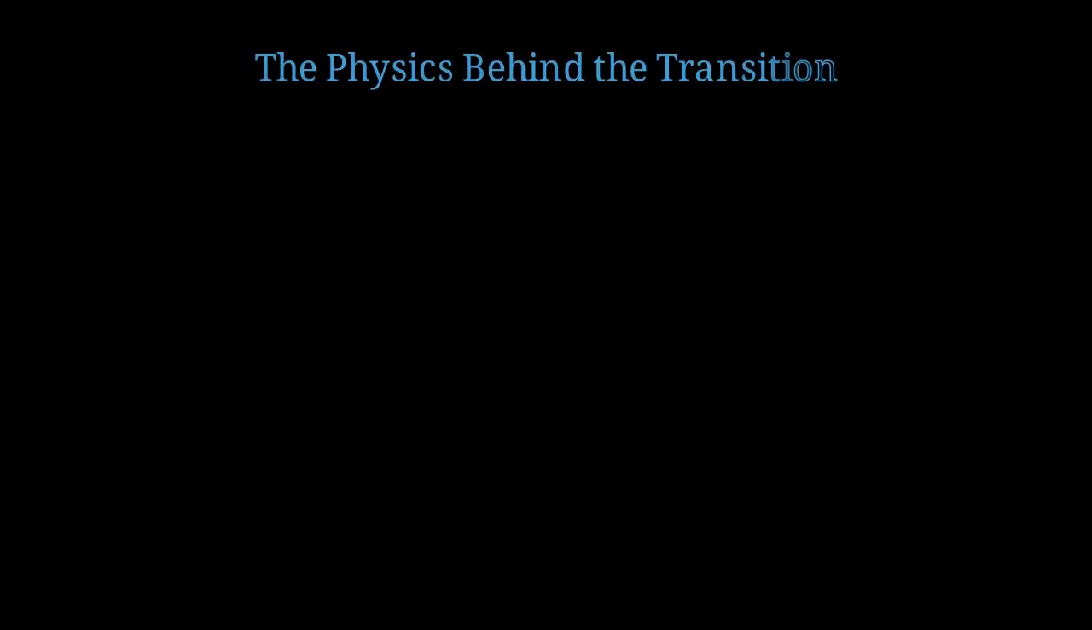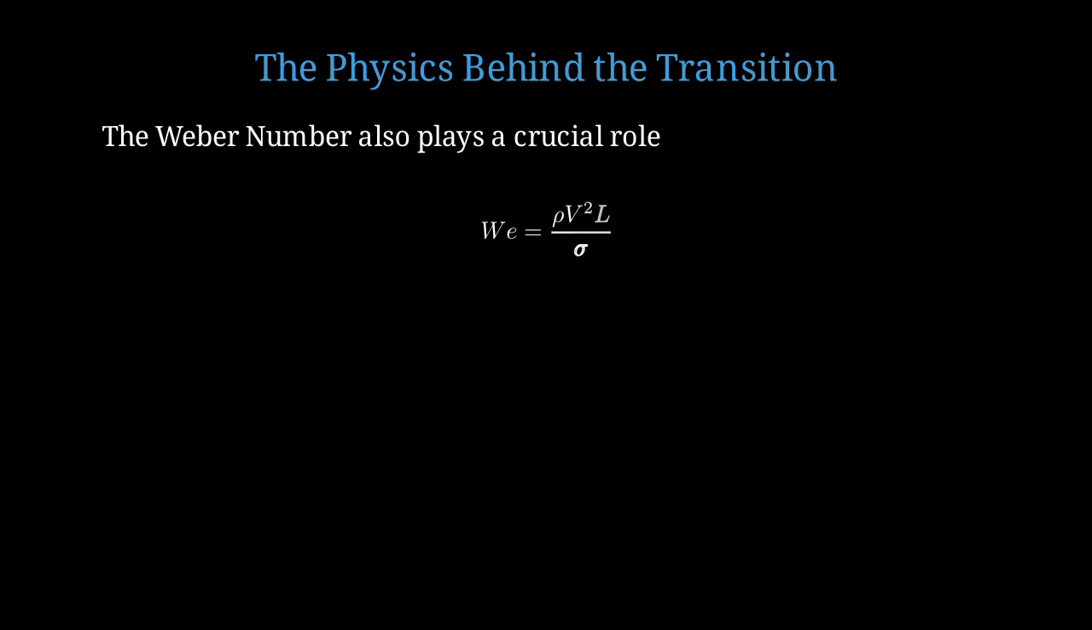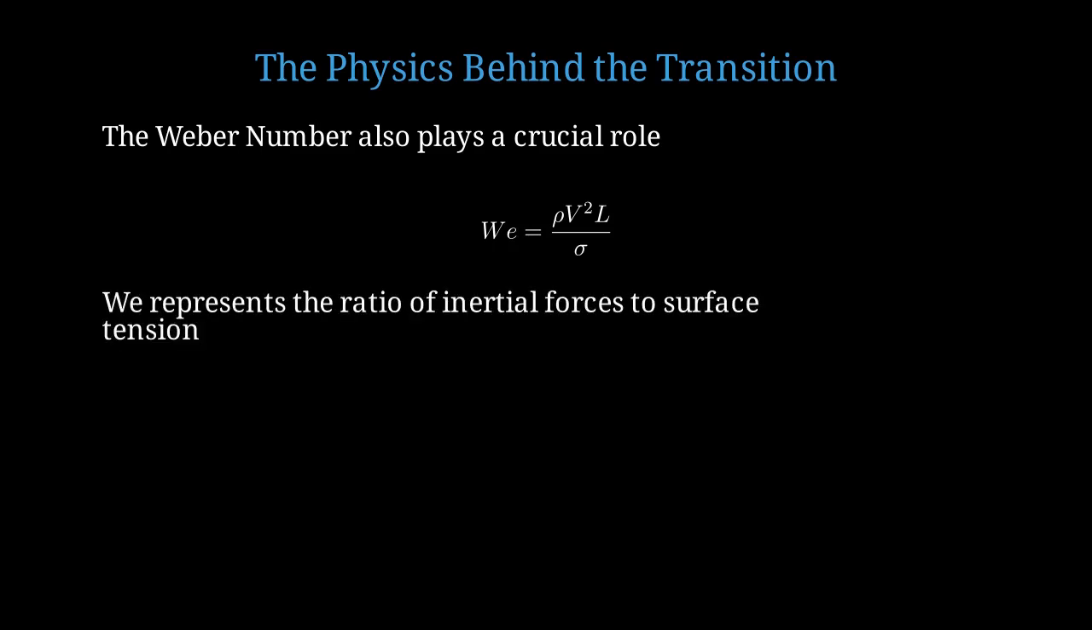Let's dig deeper into the physics that governs these transitions. Another important dimensionless number is the Weber number. The Weber number is defined as We = ρv²L/σ, where ρ is density, v is velocity, L is characteristic length, and σ is surface tension. The Weber number represents the ratio of inertial forces to surface tension forces.